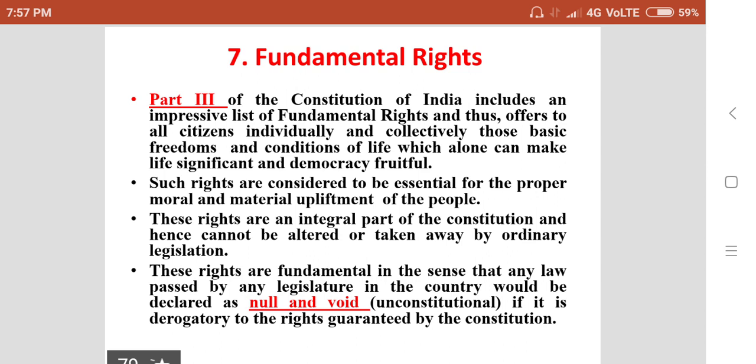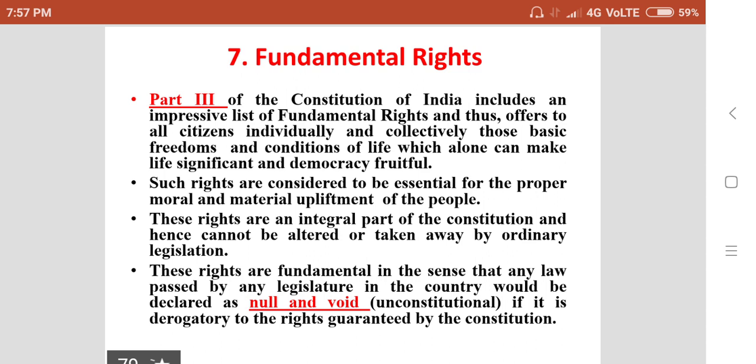Such rights are considered to be essential for the proper moral and material upliftment of the people. These rights are an integral part of the Constitution and hence cannot be altered or taken away by ordinary legislation.